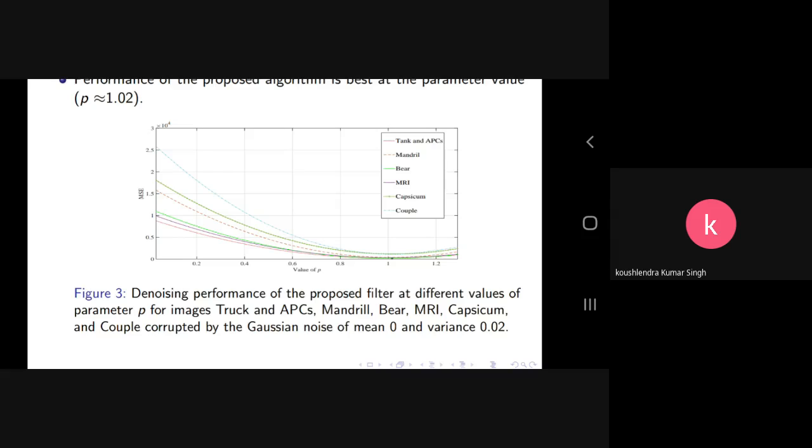So the value of P around 1 is more important for the implementation on all these images.